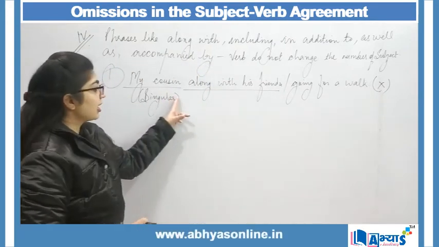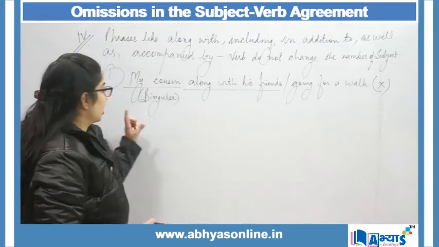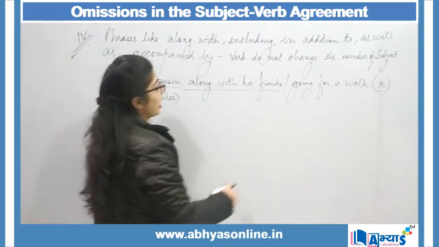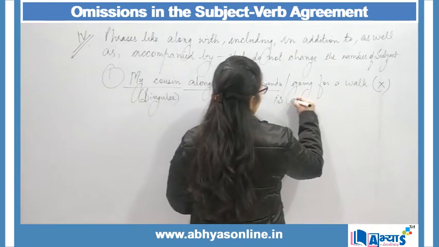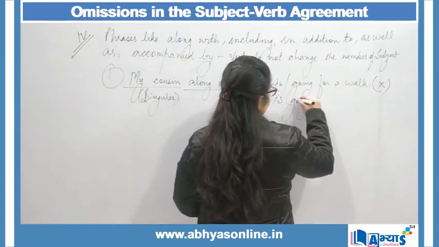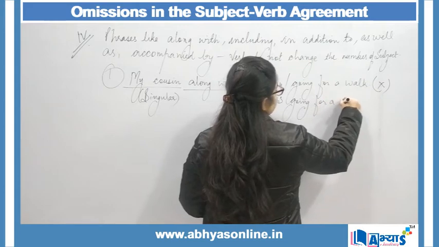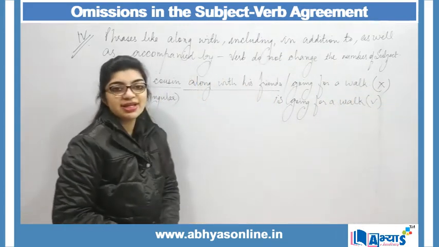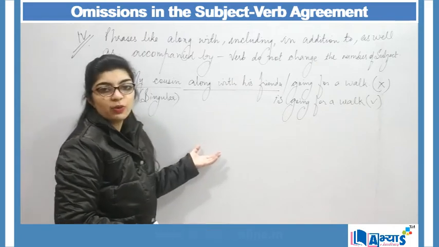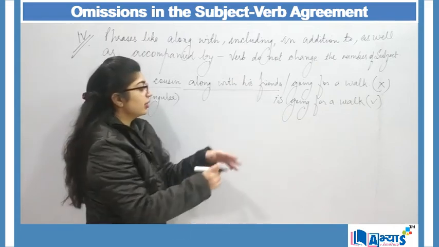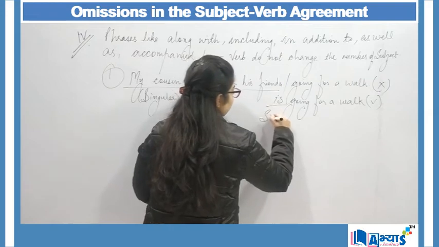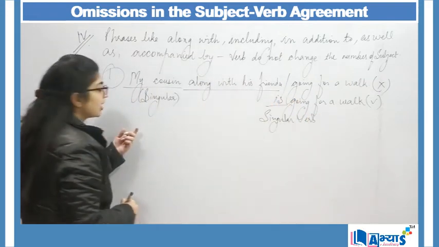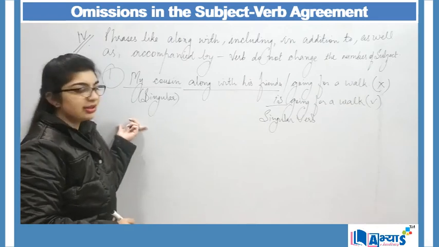I will say my cousin along with his friends is going for a walk. The subject is singular, so the verb will also be singular. And this makes my sentence correct without any omissions. Why? Because now the verb is also singular, because the subject that I am using is also singular over here.